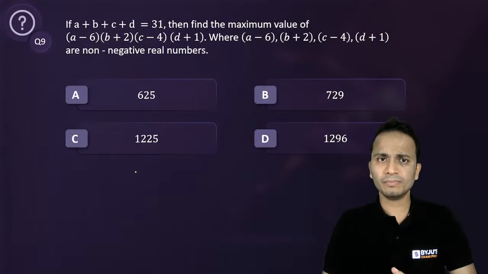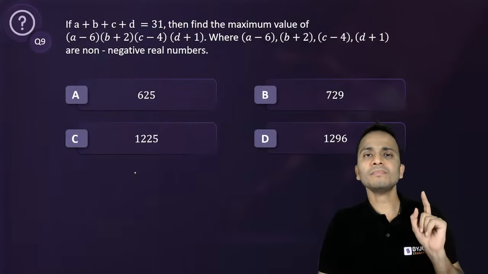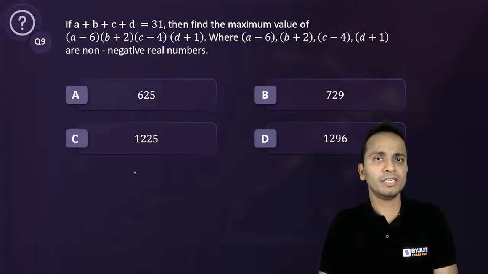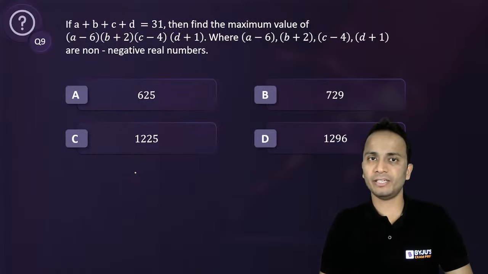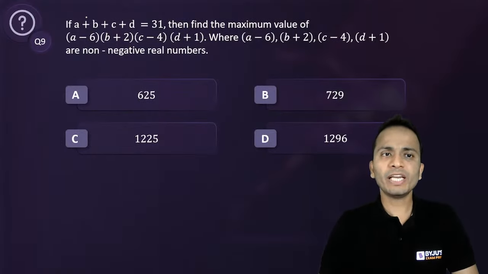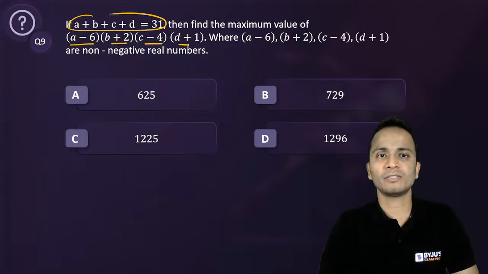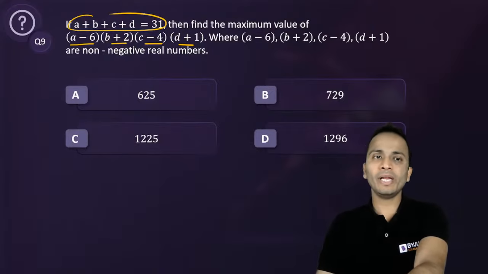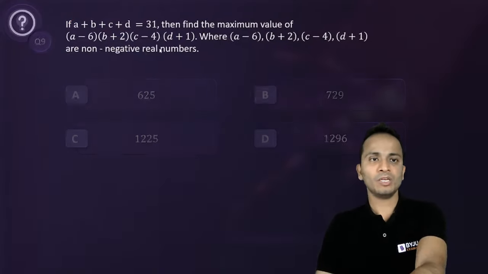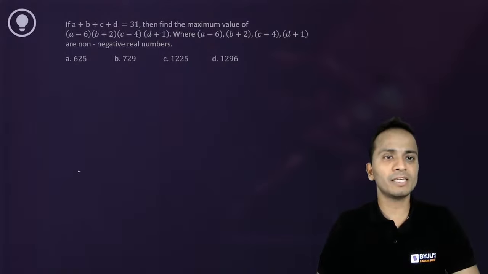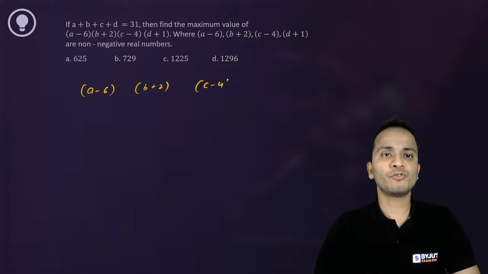For a given sum, the product will be maximum if the numbers are equally divided. Now we are given this sum, but we have to maximize this product. So the product that we have to maximize is (a minus 6)(b plus 2)(c minus 4)(d plus 1). So we'll calculate the sum of these numbers.